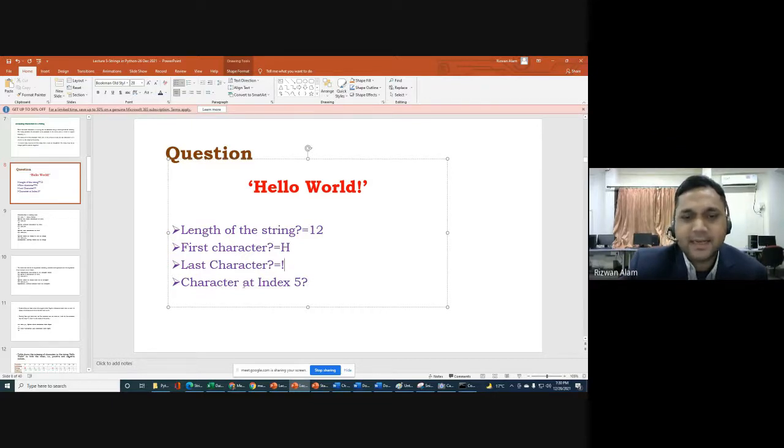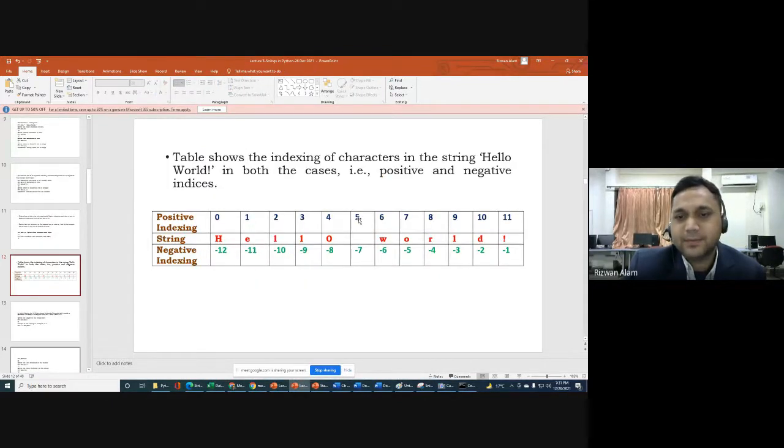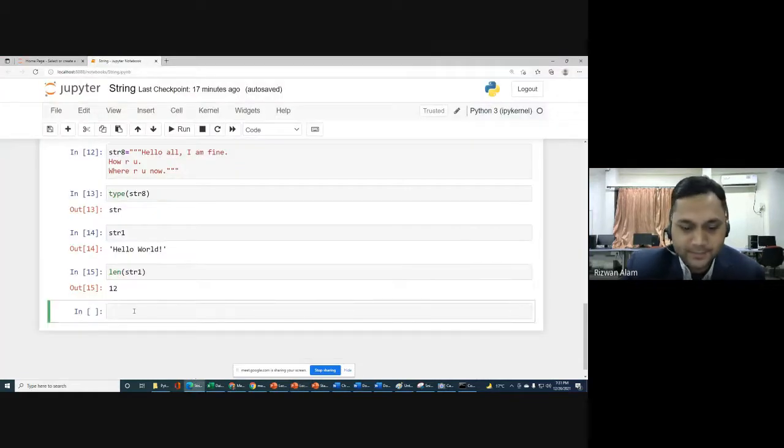Next is the character at index 5. So what do we have as the character at index 5? For indexing we can do this. Index 5 means we will start with 0 and then come to index 5, and index 5 is simply a blank space. So what will be the character there? That we will try to check with the help of programming.